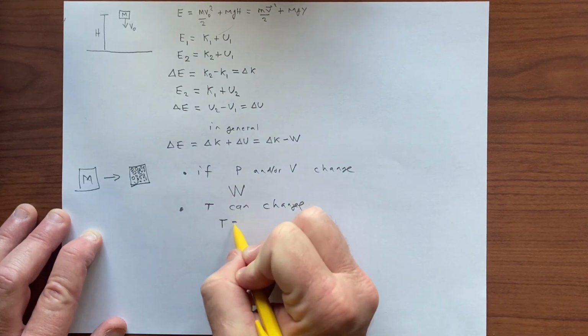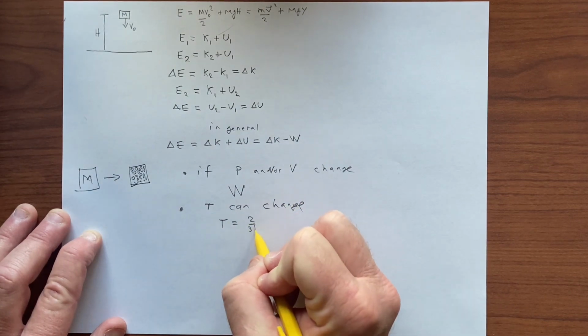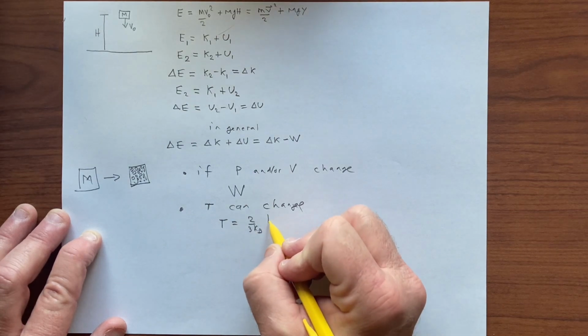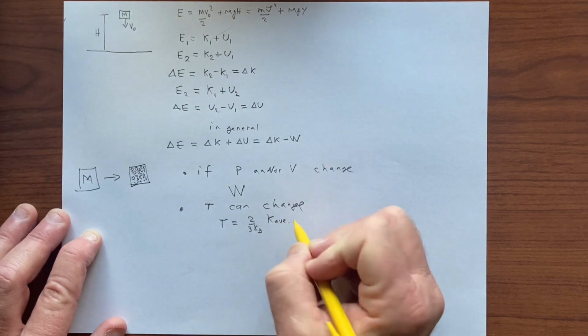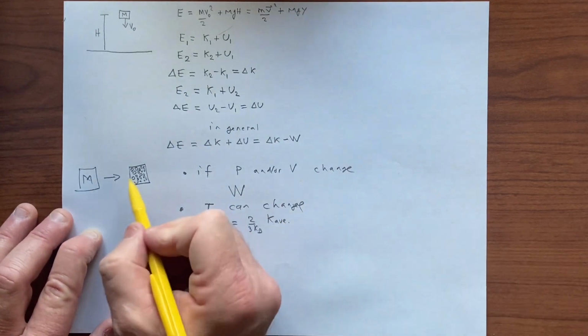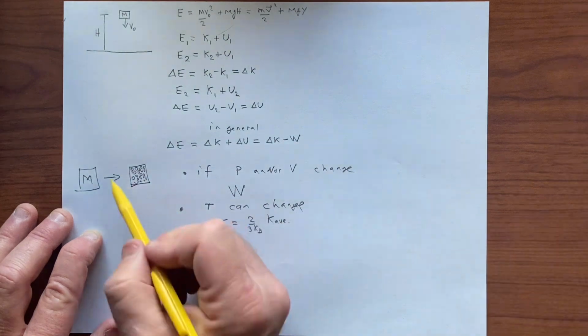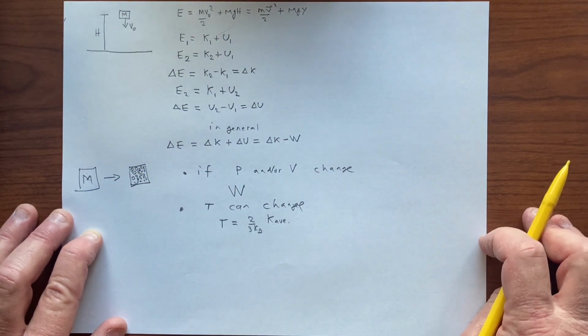And T, of course, we derived this relationship, involves the constant k, Boltzmann's constant. T is proportional to the average kinetic energy of this collection of particles, of molecules.